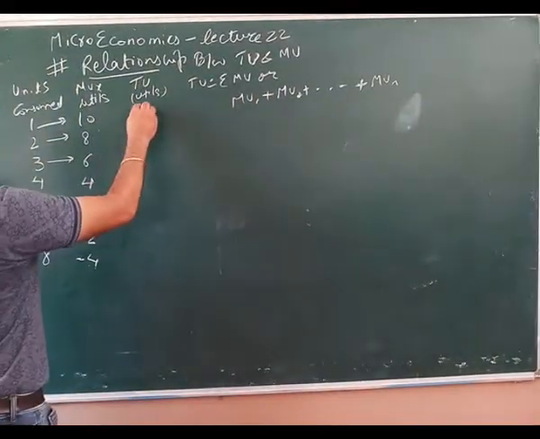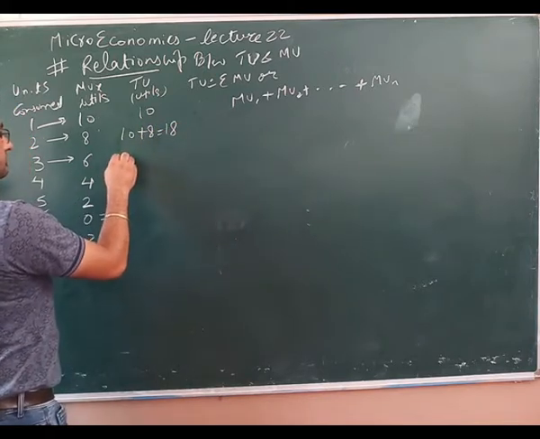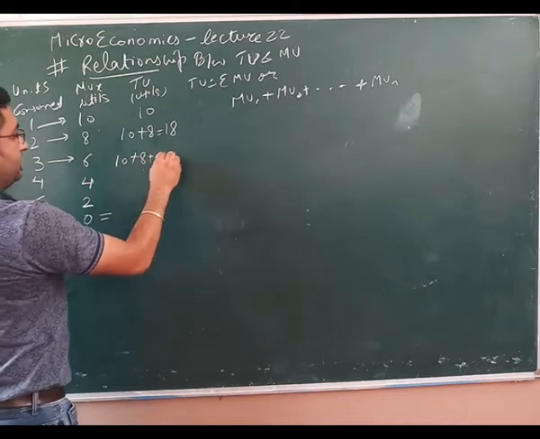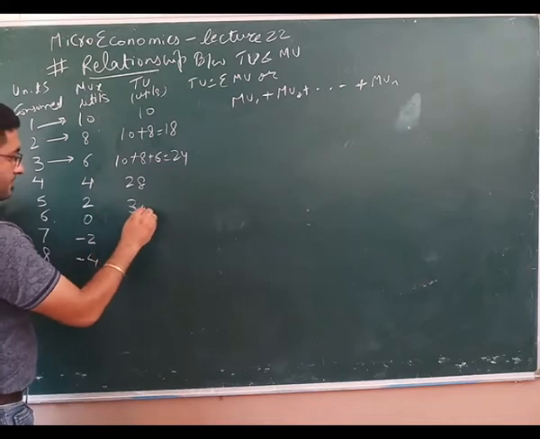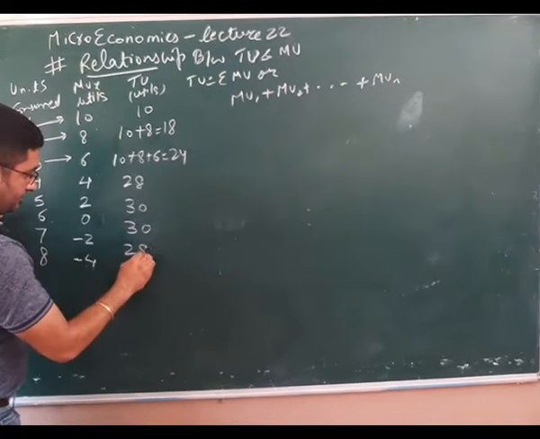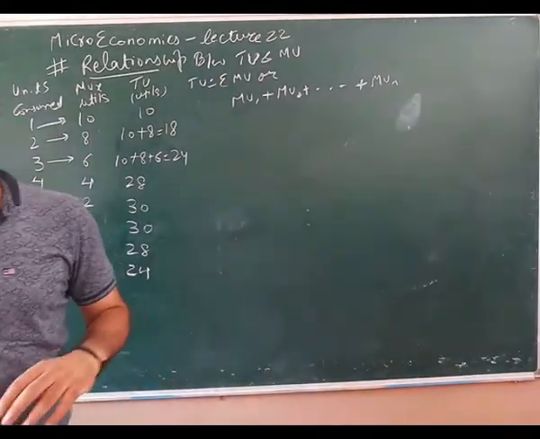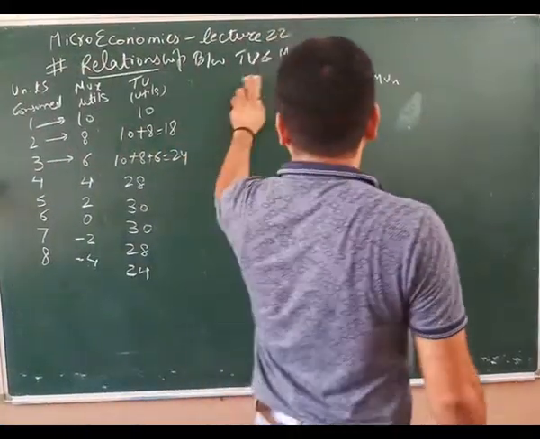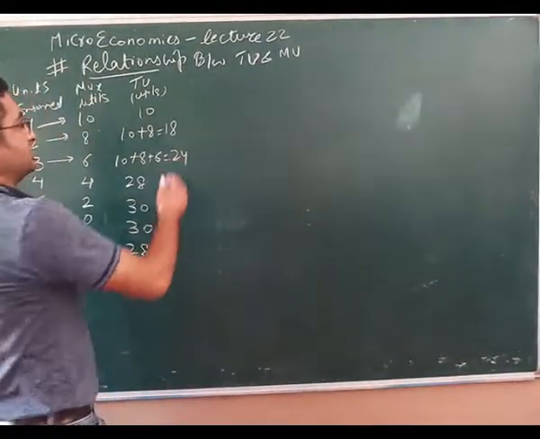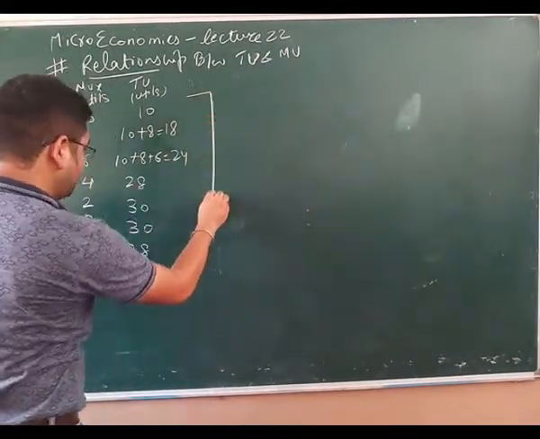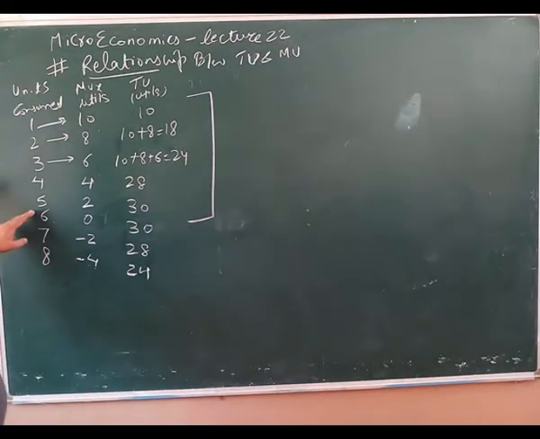So the total will be 10. 10 plus 8 is equal to 18. 10 plus 8 plus 6 is equal to 24, and likewise 28, 30, 30, 28, 24. Right? So let us understand their relationship. Now their relationship would be on three major concepts. Now understand what those three parts of the relationship are. If I talk up to this level, it is from unit 1 to unit number 5.